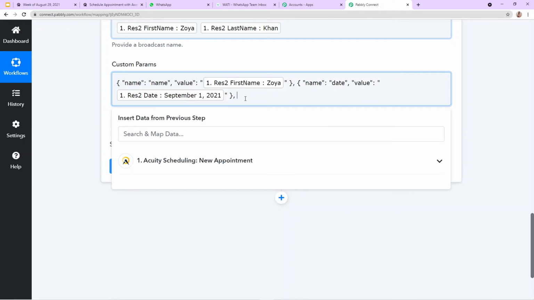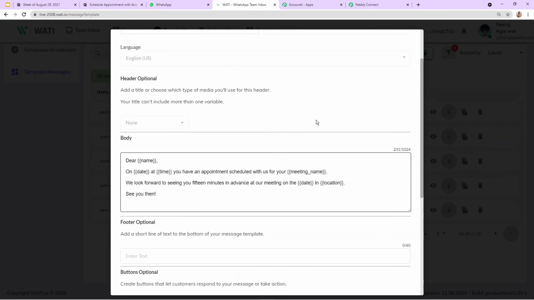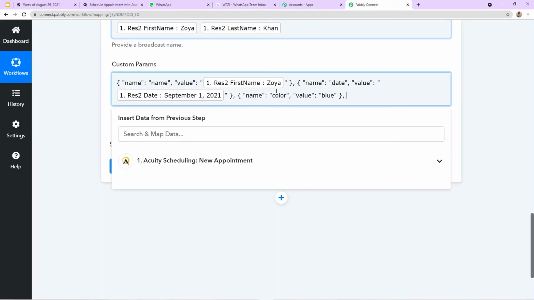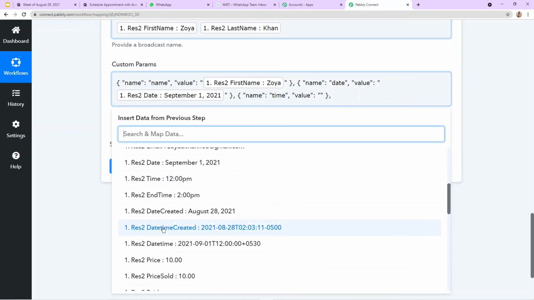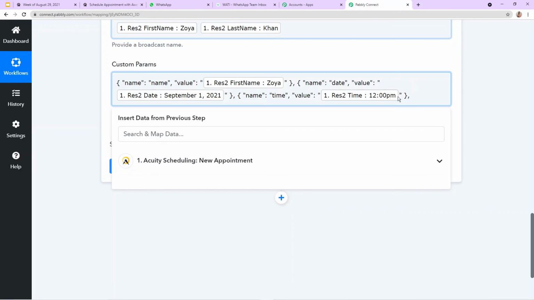Then I'm going to mention the third parameter. The third parameter here is time. Perfect. So in the name of the parameter I'm going to write time, and in the value I'm going to mention the appointment time, which was 12 p.m. Okay, so the third parameter is ready.